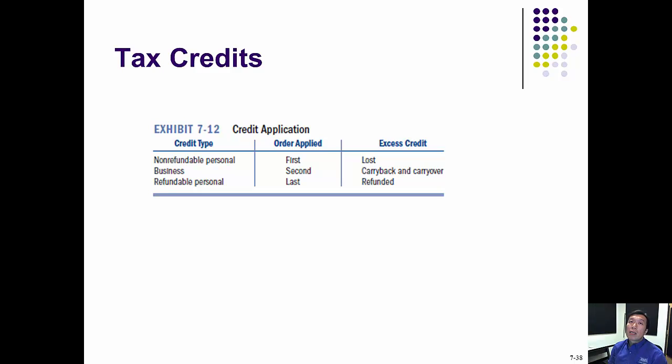So for this learning objective number 4, we discussed all different kinds of tax credits, whether refundable or non-refundable, and under what circumstances a taxpayer can take these tax credits.